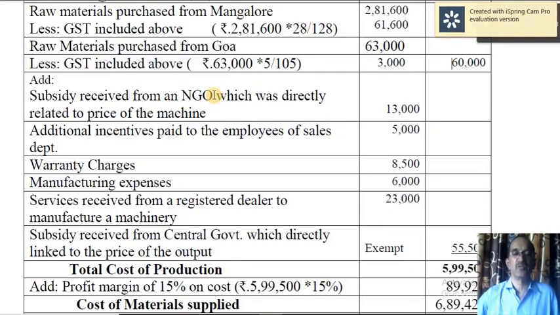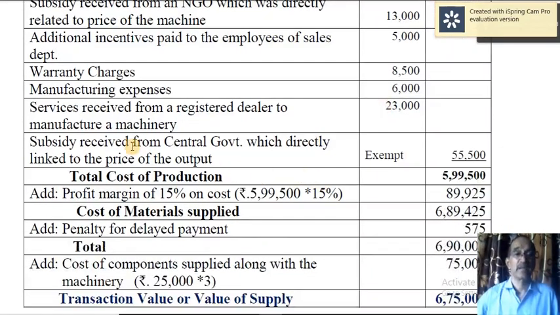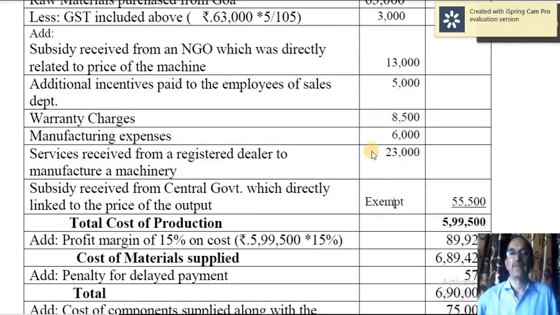Subsidy received from NGO, which was directly related to price of the machine. Additional incentives paid to the employees of sales department. Warranty charges, manufacturing expenses, then services received from a registered dealer to manufacture a machinery, 23,000. Subsidy received from central government, which is directly linked to the price of the output. I told you it is exempt, not to be included while calculating the cost of production. So exempt. So if you add up all these items, 13,000, 5,000, 8,500, 6,000, 23,000, you will get 55,500.